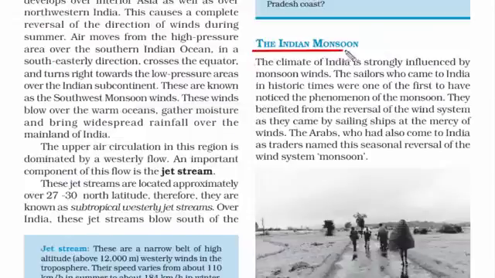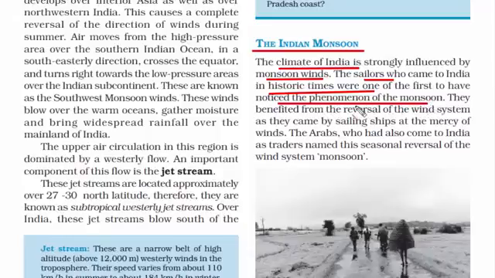Now we'll read about the Indian monsoon. The climate of India is strongly influenced by monsoon winds, and even history tells us that the sailors who came to India witnessed this monsoon. So you see how the words history and climate have been used together in this paragraph. This is what I was telling you in the beginning of the chapter, that the climate of a particular place is decided over a long period of time. So here we are talking about hundreds of years.